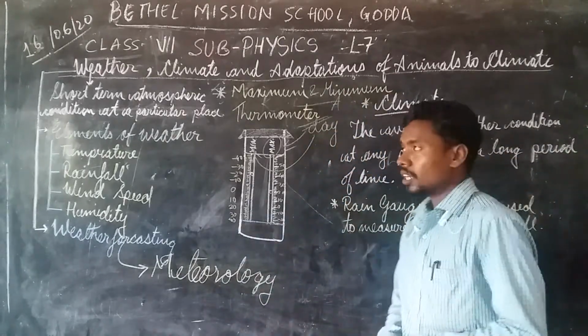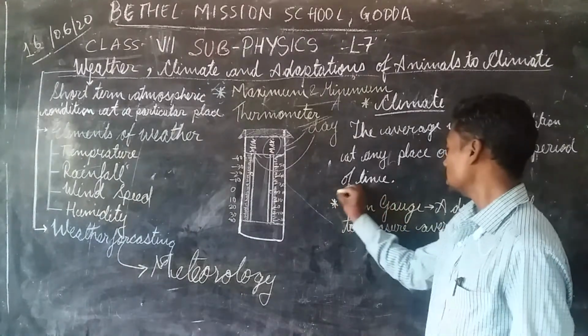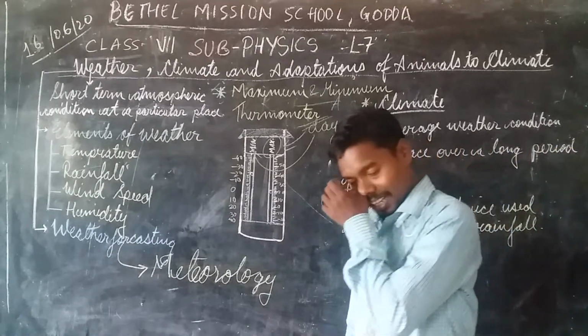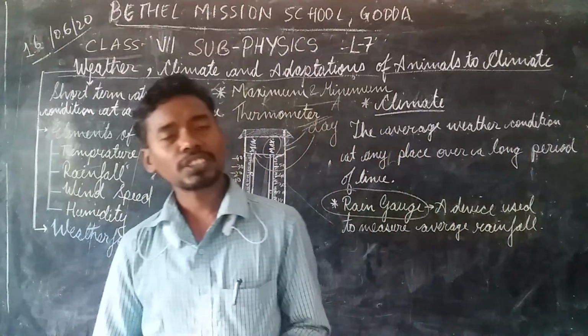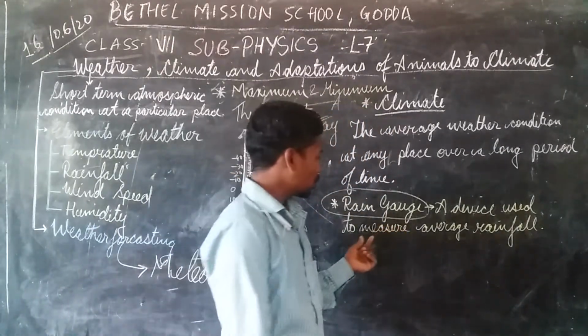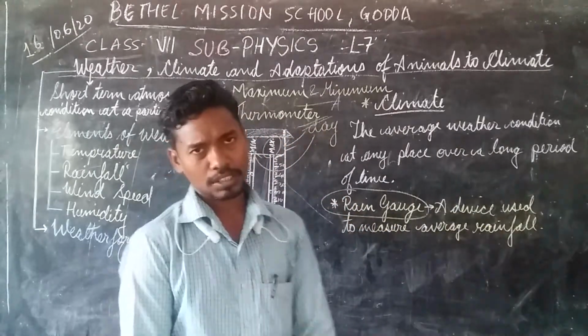Now there is one more device called the rain gauge. What is the rain gauge? A rain gauge is a device which is used to measure the average rainfall at a particular place.